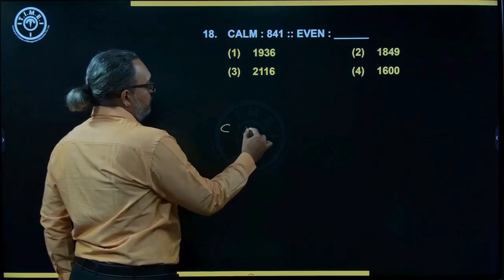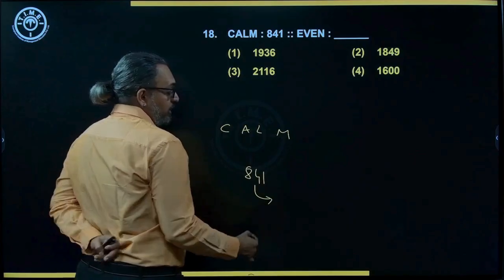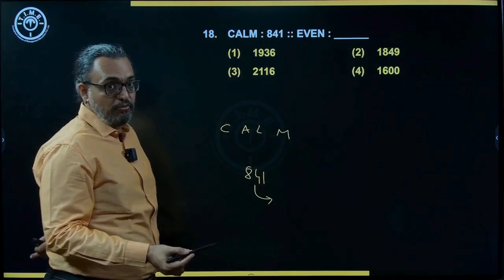So you have CALM, which is 841. 841 can be recognized as a square. Correct? So what number square is 841? Tell me.